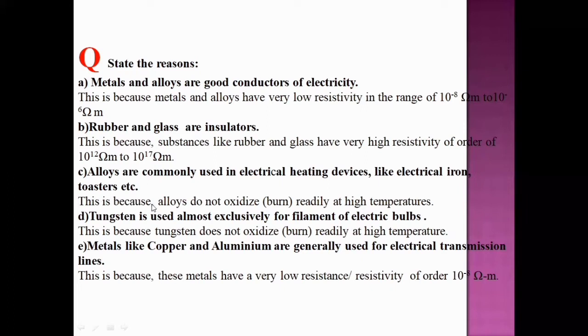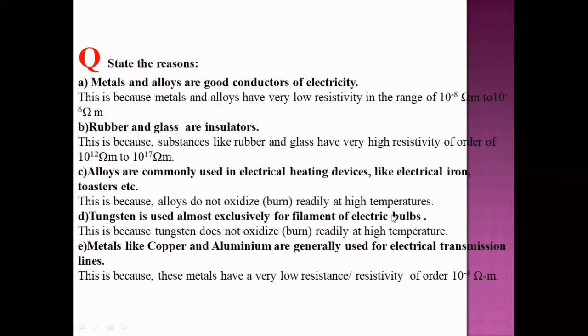This is because alloys do not oxidize, means burn. Generally, for example, if you take some fuels, easily they will burn in oxygen. But here, these alloys do not oxidize, means do not burn readily at high temperatures. Tungsten is used almost exclusively for filament of electric bulbs.